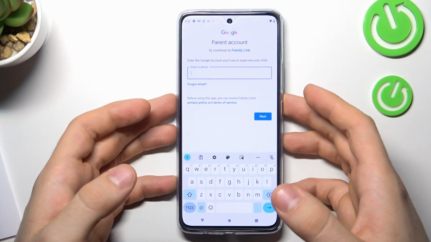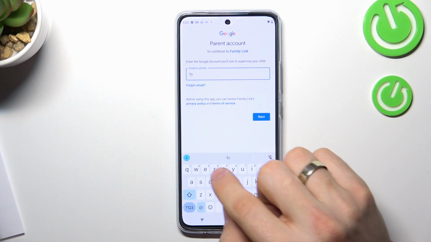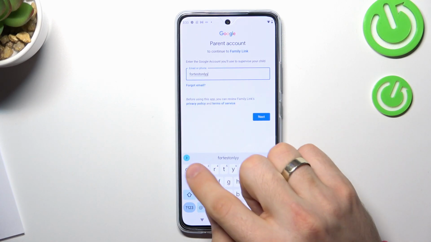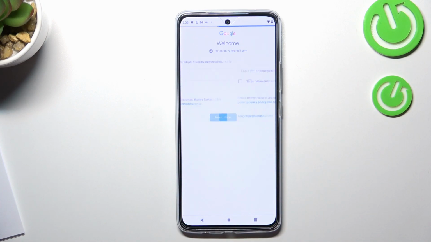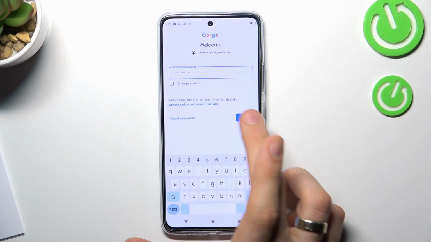So you need to enter your parent email, then enter your parent password, and click next.